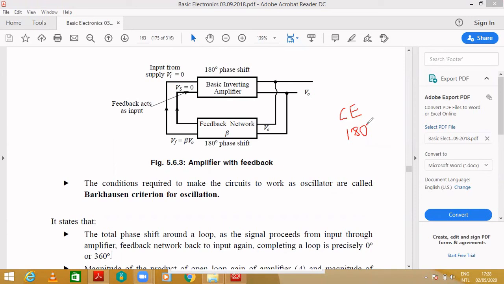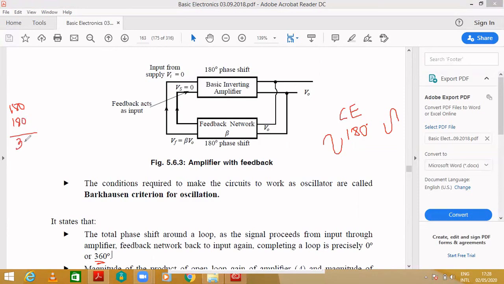If you give input to the CE amplifier in this manner, it will produce output with a 180-degree phase shift. So the first statement needs 360 degree, and 180 plus 180 becomes 360, right?